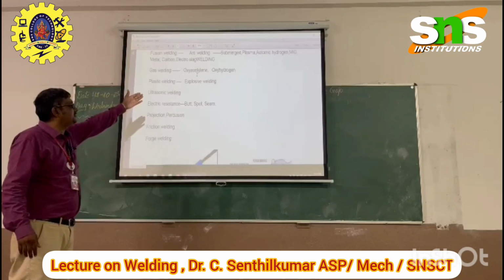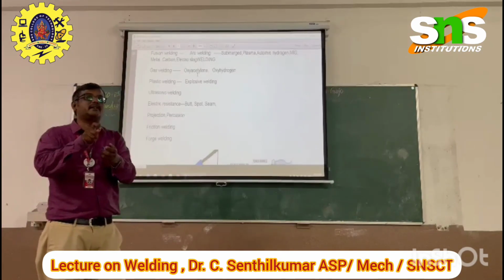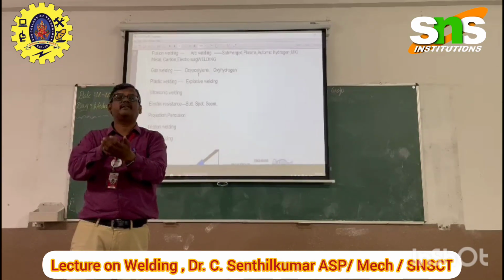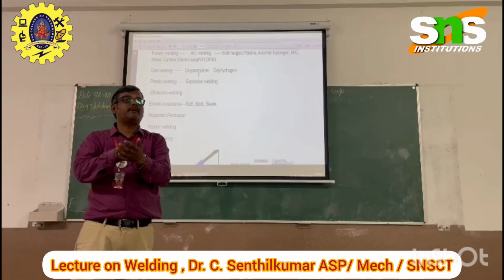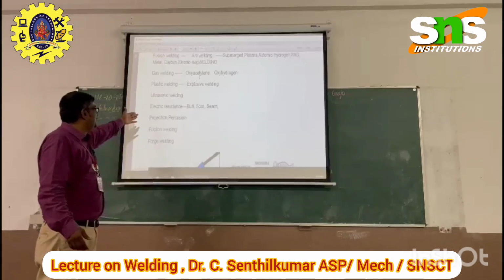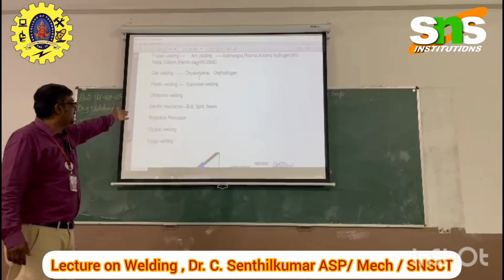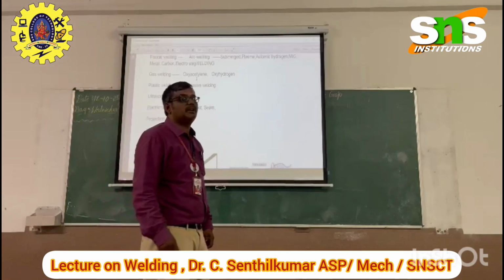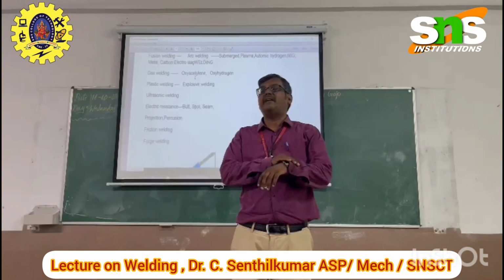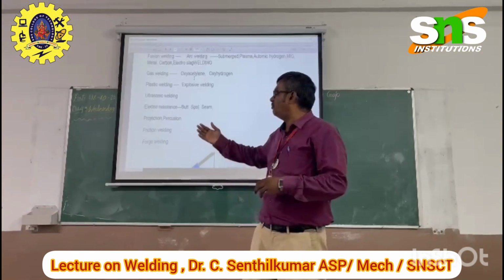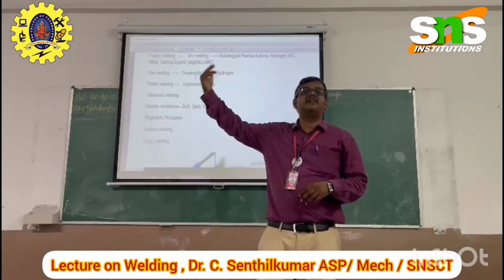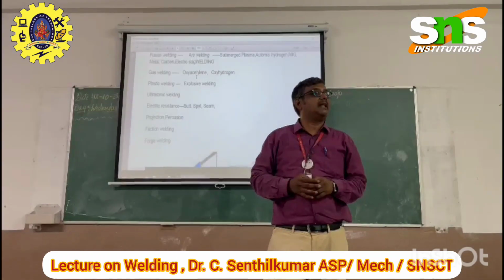Next is spot welding, which is a kind of electric resistance welding. We apply some amount of electricity over the particular point, which makes a thin shape of the particular material, and over that the other material is pressed and joined. Electric resistance spot welding is applied for jewelry making and watches, which are very tiny and fancy. Many designs can be done using electric resistance spot welding. This can be witnessed in your laboratory workshop when you visit the laboratory section.